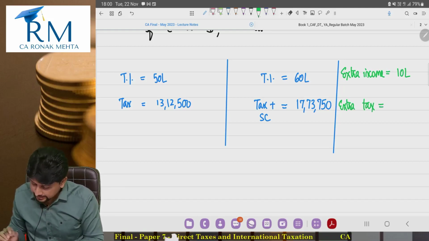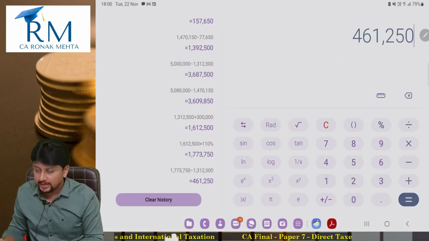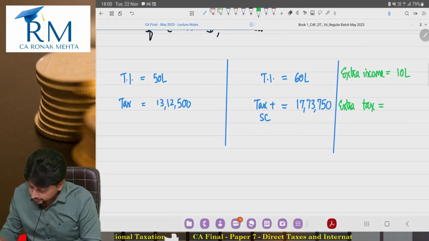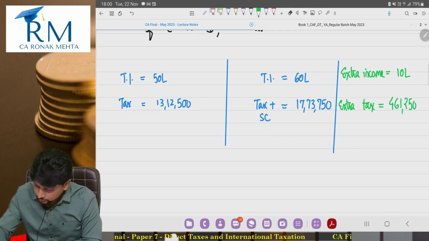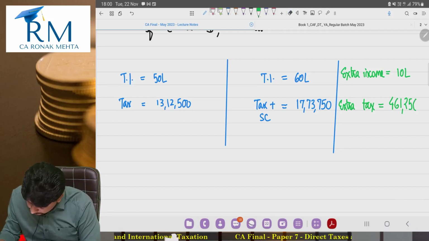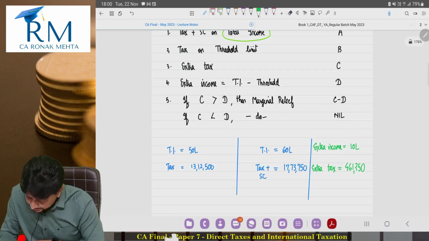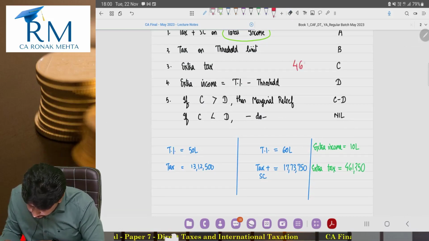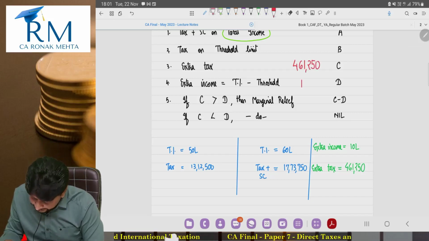So extra tax is 4,61,250. Now let me just zoom out a bit. 4,61,250 is my extra tax. So this is 4,61,250 extra tax. This is the extra income.